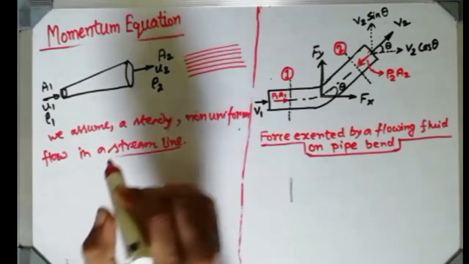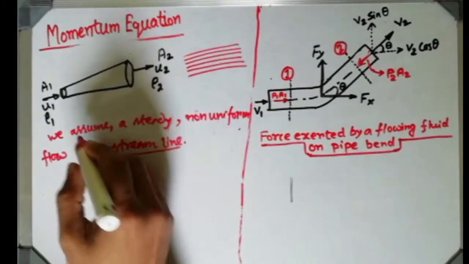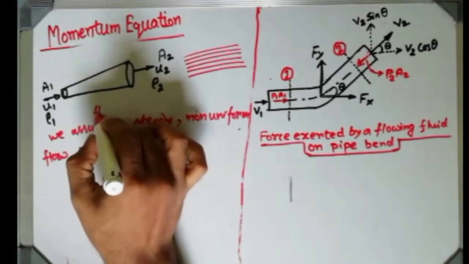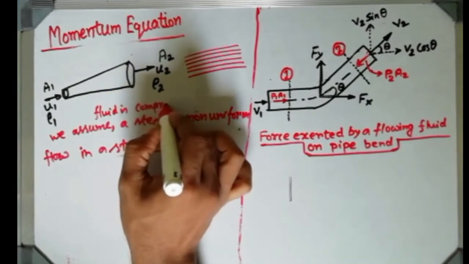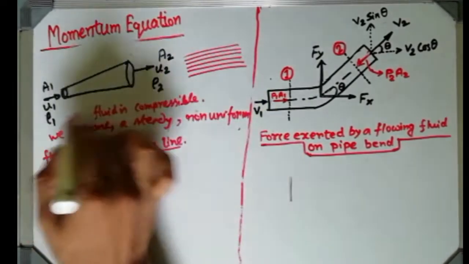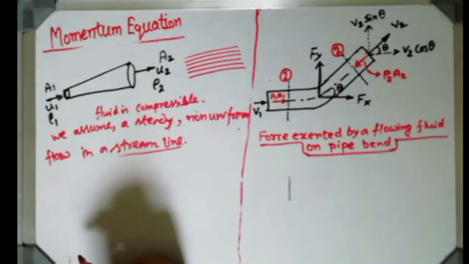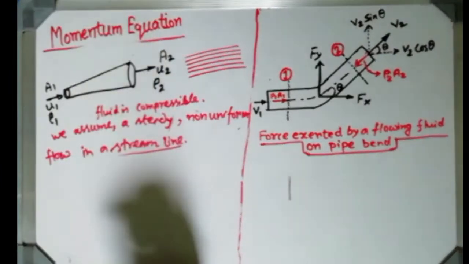Okay, so this kind of fluid flow is occurring here, and we are also considering the fluid is compressible in nature. If the fluid is compressible in nature, then ρ1 and ρ2 will not be constant. So that kind of flow is occurring through this section.